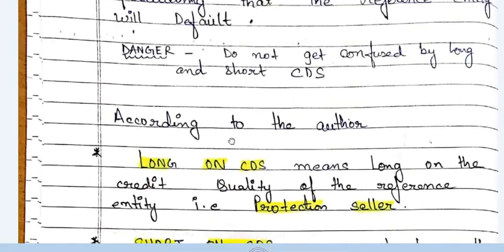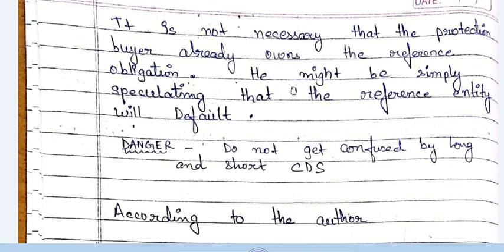Okay, now it is not necessary that the protection buyer already owns the reference obligation. He might be simply speculating that the reference entity will default. So at the outset, we now understood that we can compare a CDS to an insurance contract. But this is just a basic understanding. We now need to come out to the real world, that CDS is a financial product. CDS is a financial product that is actively traded in the market.